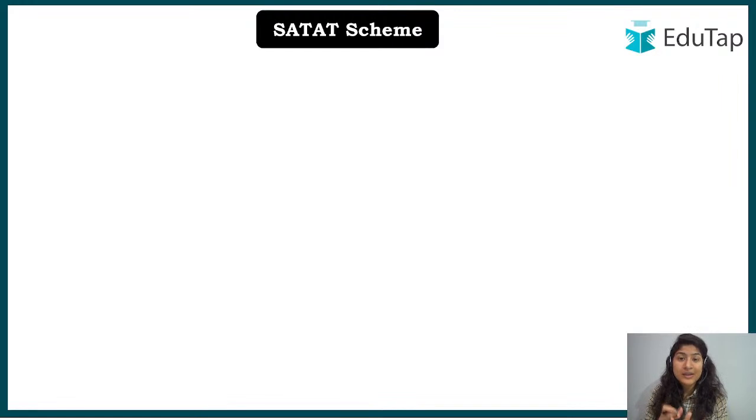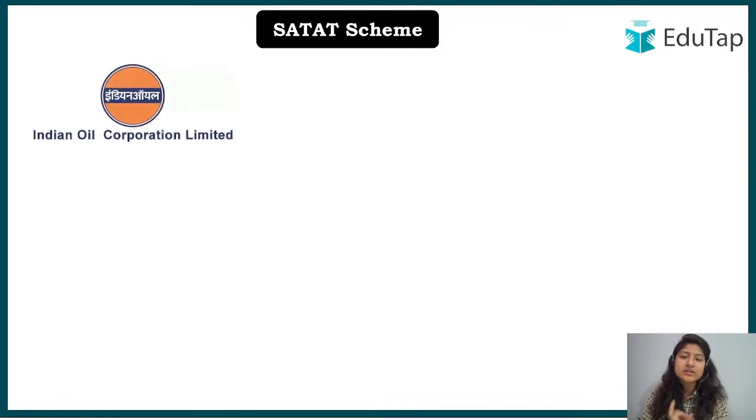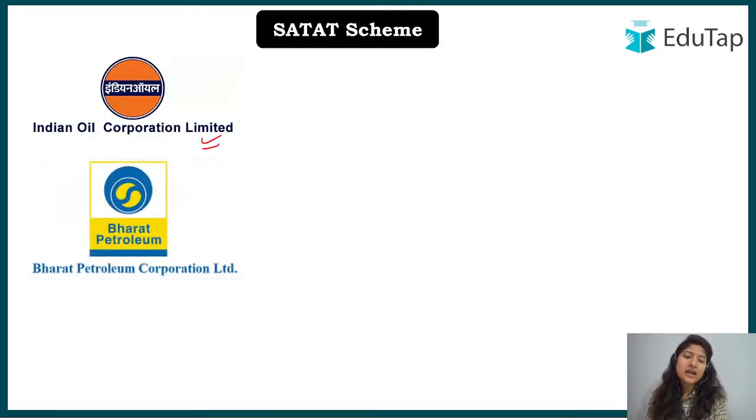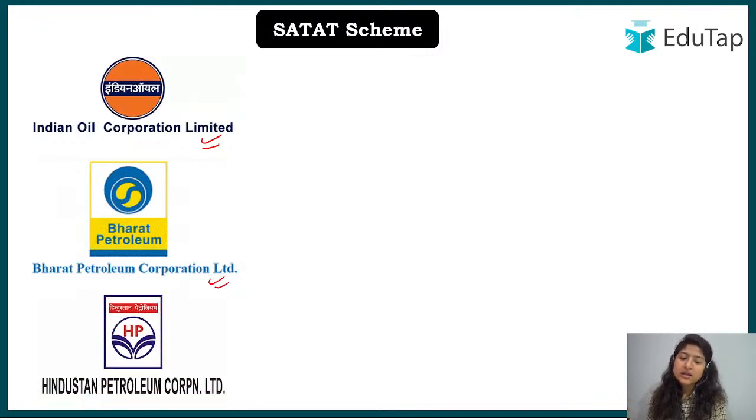When I talk about PSU, there are 3. What are these? First, we have Indian Oil Corporation Limited, which will play a part in the SATAT scheme. Apart from that, we have Bharat Petroleum Corporation Limited, which will also play a part. And thirdly, we have Hindustan Petroleum Corporation Limited, which will also play a part. I hope this is clear by now. Now what will we do?